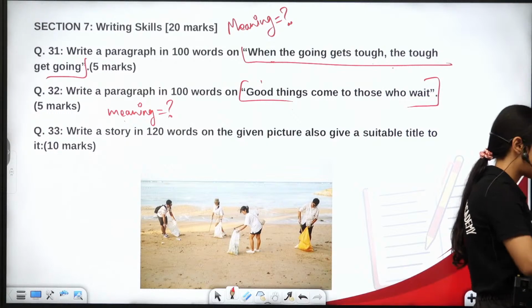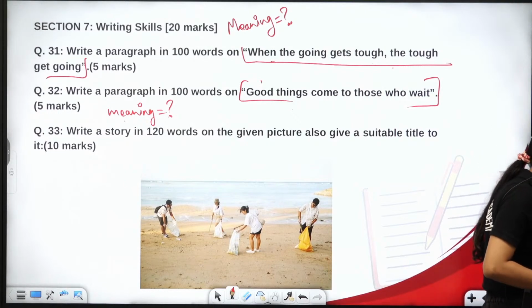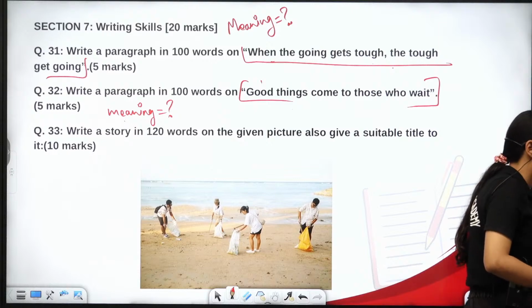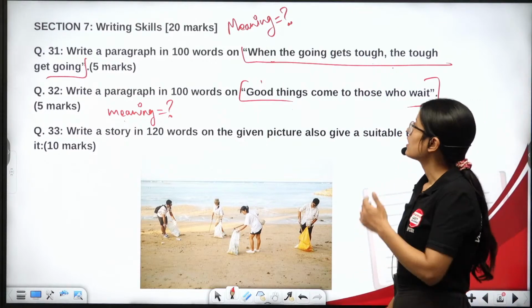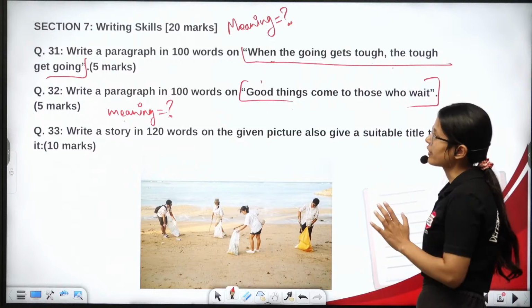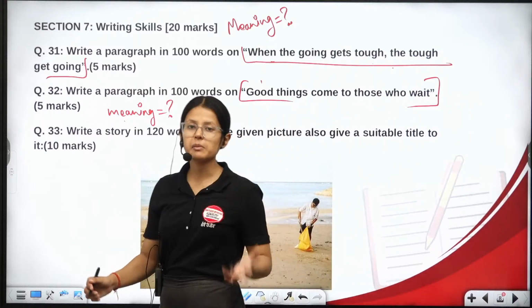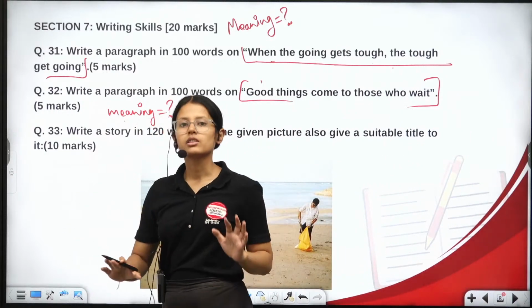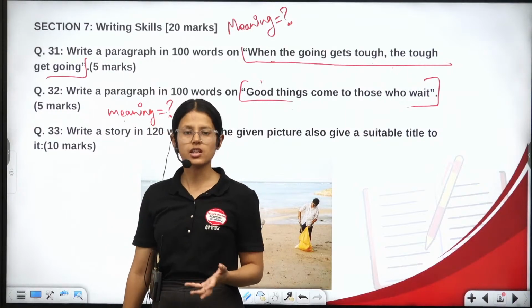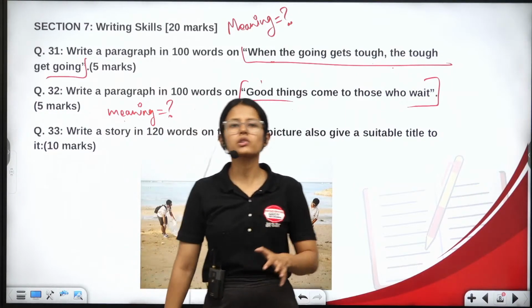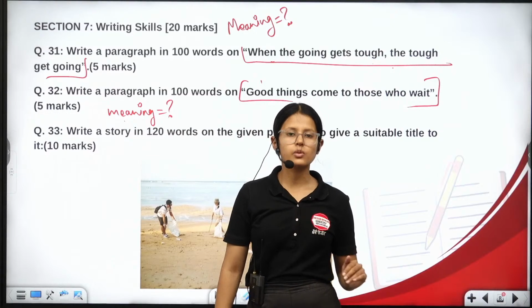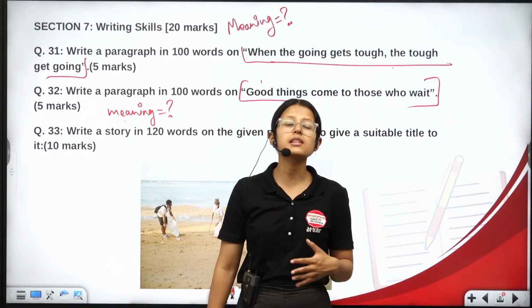So Apurv has answered, when the situation becomes difficult, the strong will work harder to meet the challenge. So when the going gets tough, the tough gets going, it simply means that no matter how difficult the situation is, the one who is strong will not quit. The one who is tough here means strong.